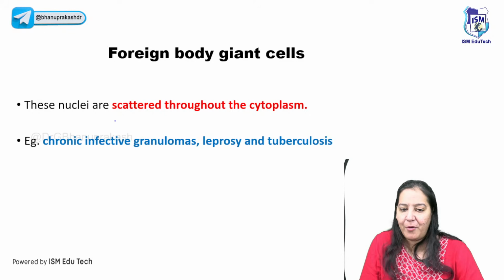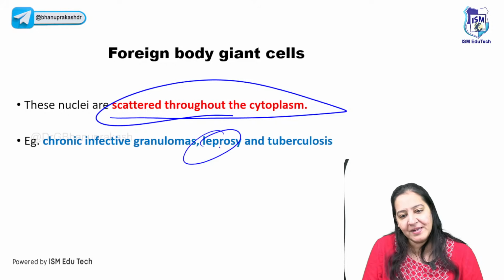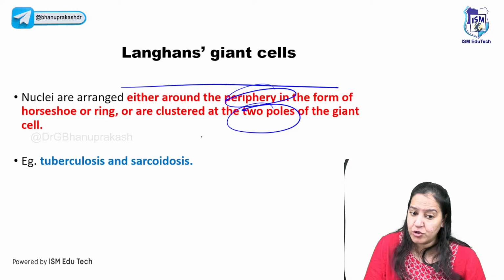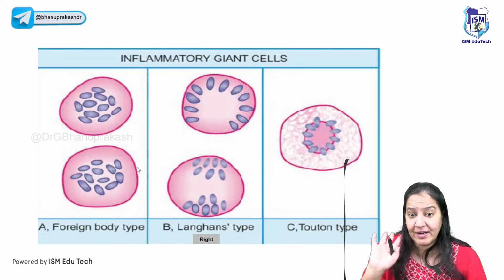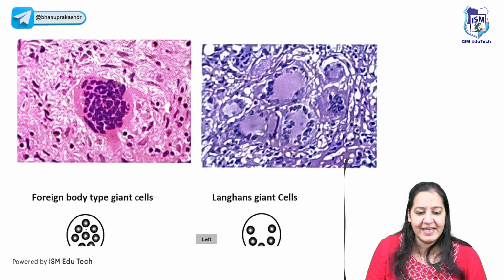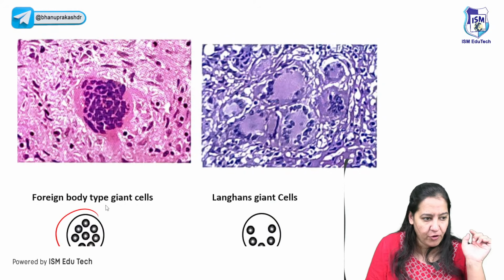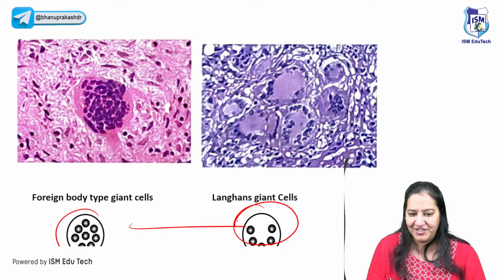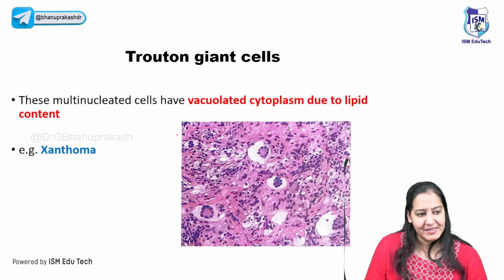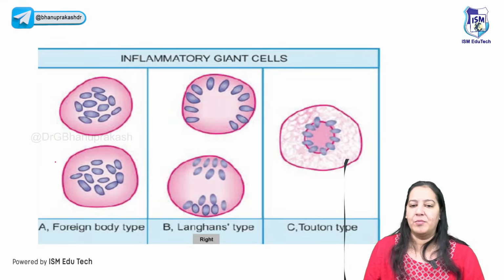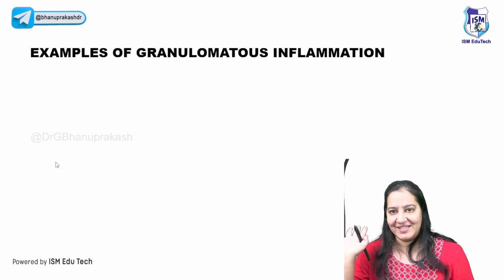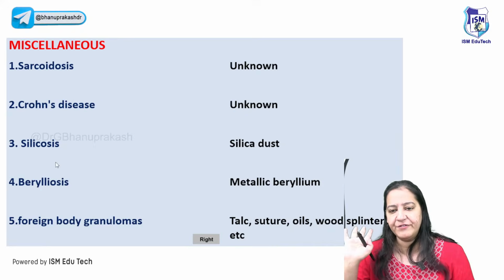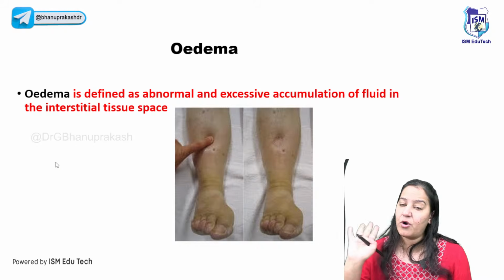So these are the 4 types of giant cells you have to learn with their examples. Foreign body, it is scattered throughout the cytoplasm. Example is leprosy and TB, right? And in Langerhans, it is present either at the periphery or at the 2 poles. Example is TB and sarcoidosis. You have to learn the examples. In Touton, it is present in the form of a ring, and the example is xanthoma. Appreciate the difference. So we are done with the various types of giant cells. That's all about chronic inflammation. You should know the examples. I will provide the PDF. So I am done with chronic inflammation also.